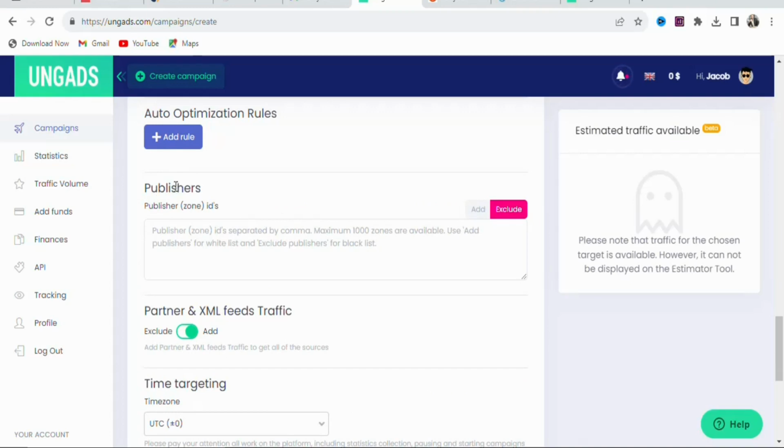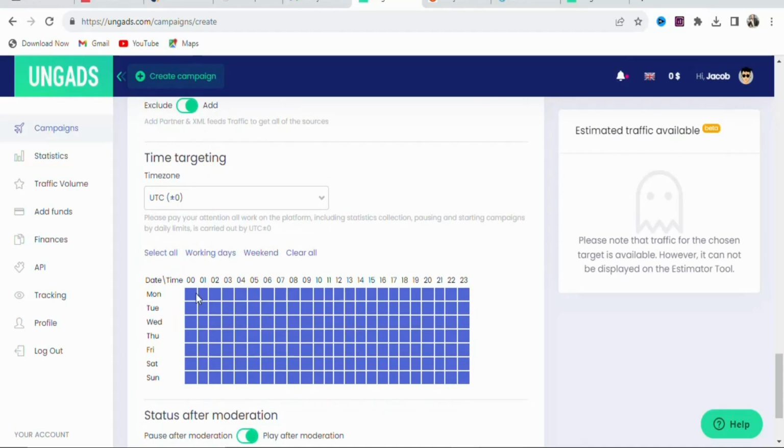Once that is done, you're going to scroll down. You can see publishers. If you do not want your ad to be seen by certain publishers or certain zones, you can enter it right here. But in this case, we don't have anything like that. So just scroll down. Once you scroll down, you can see you can select the number of days that you want your ad to run.